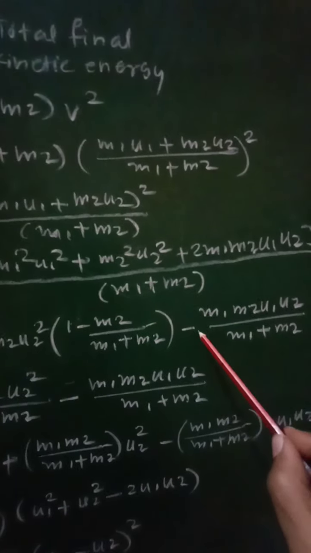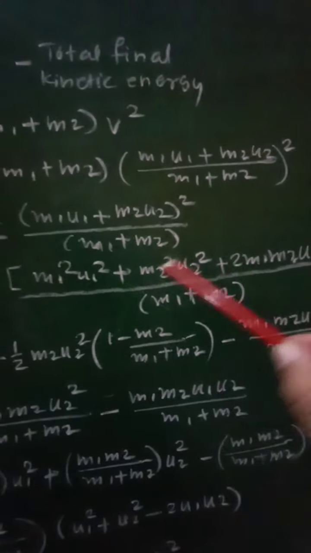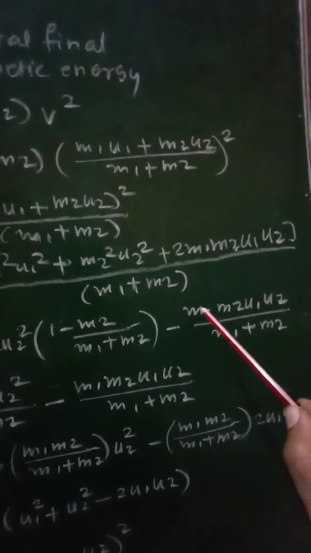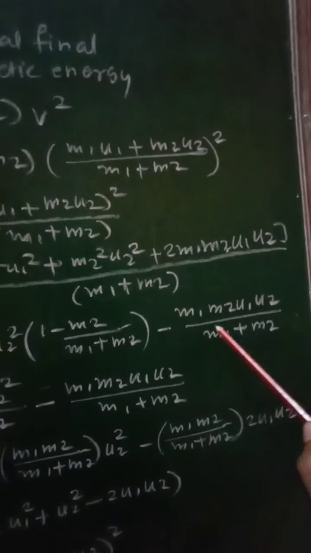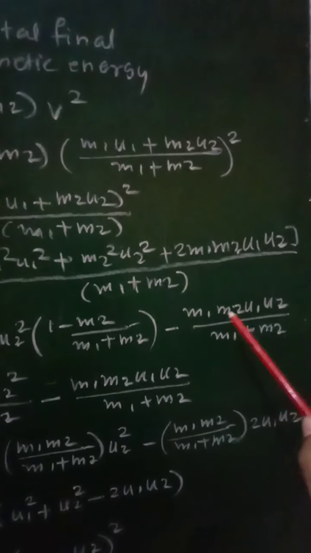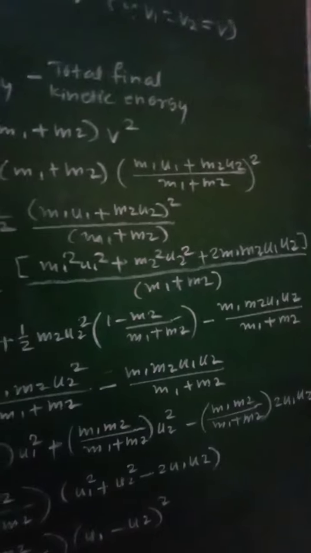Then minus, this third term will remain as it is. Here it is 2, here it is half, 2 will get cancelled and we will get only m1 m2 u1 u2 upon m1 plus m2 as it is.